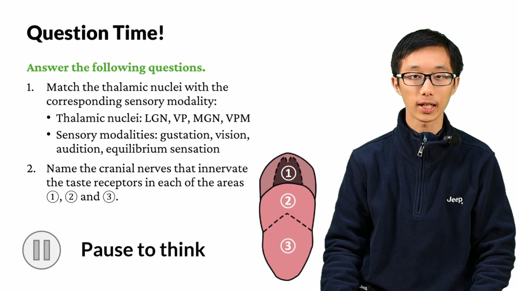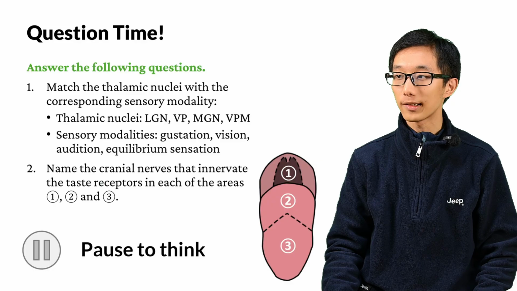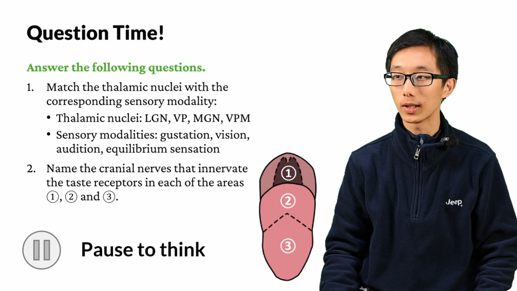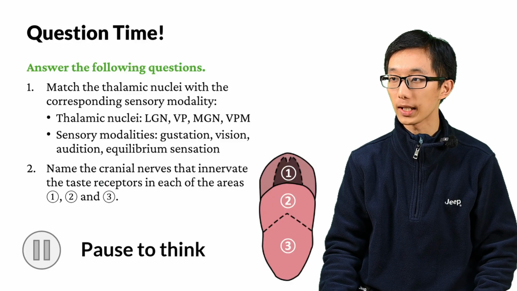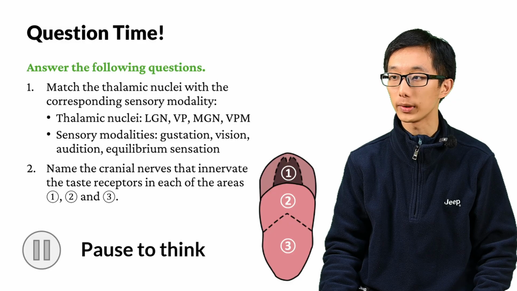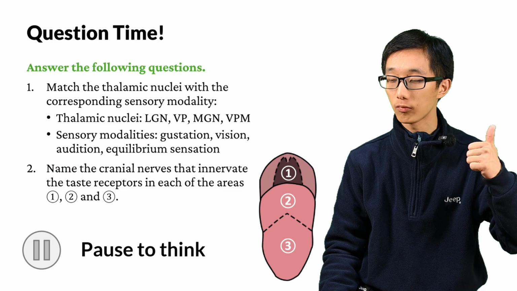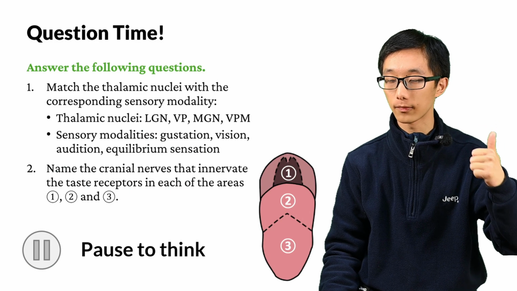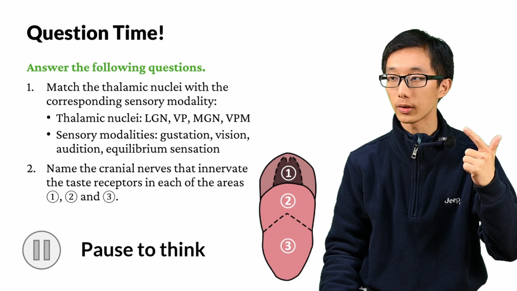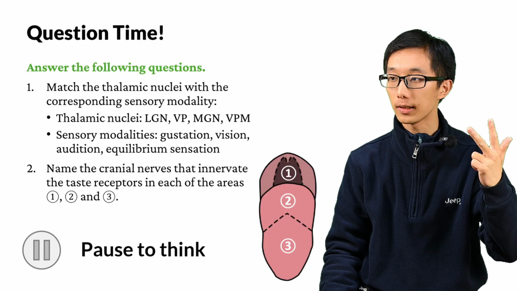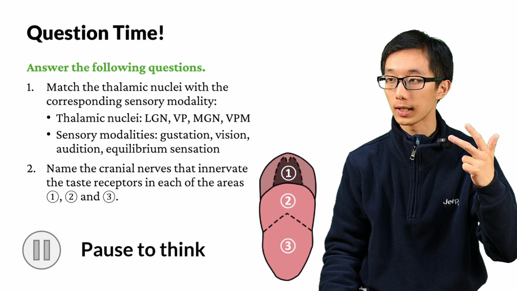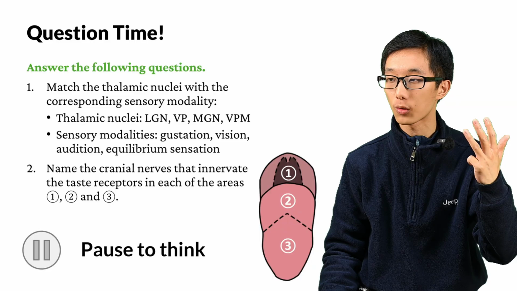The ultimate question time. Please answer the following questions. Number 1. Match the thalamic nuclei with the corresponding sensory modality. The thalamic nuclei are LGN, the lateral geniculate nucleus, VP, the ventral posterior nucleus, MGN, the medial geniculate nucleus, and VPM, the ventral posteromedial nucleus.